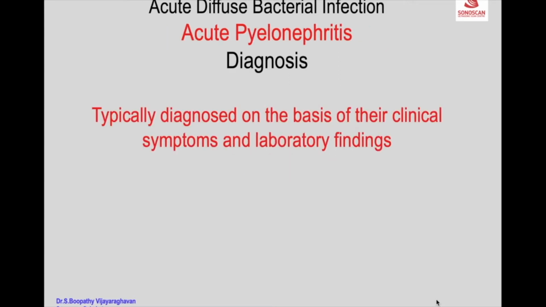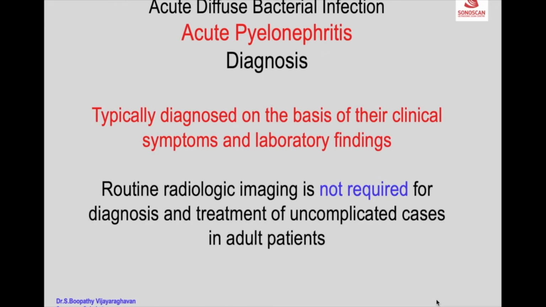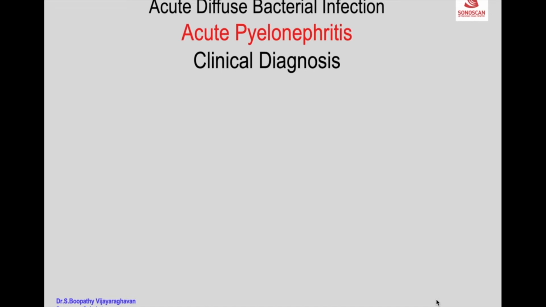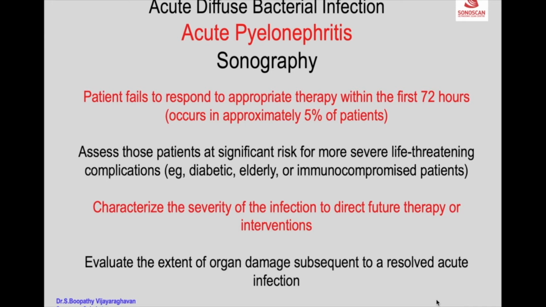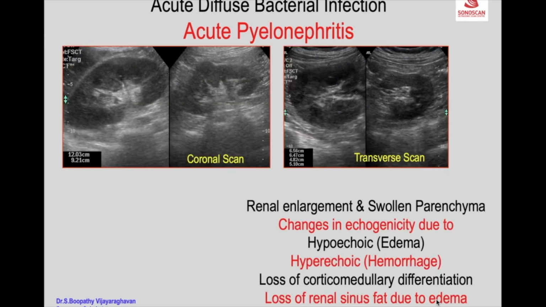The condition is typically diagnosed on the basis of the clinical symptoms and laboratory findings. Routine radiological imaging is not required for diagnosis and treatment of uncomplicated cases of urinary tract infection. Imaging is useful to characterize the severity of infection, to direct future therapy or interventions, and to evaluate the extent of the echogenic area.